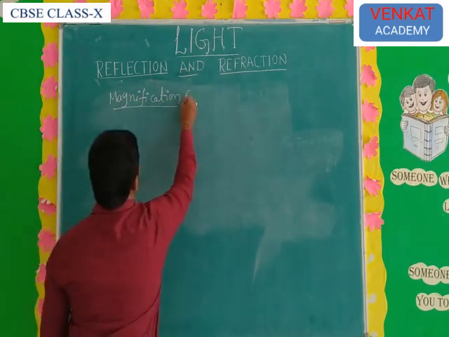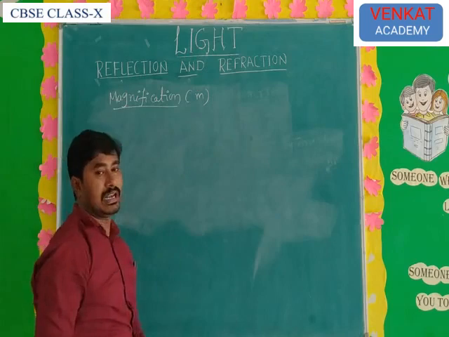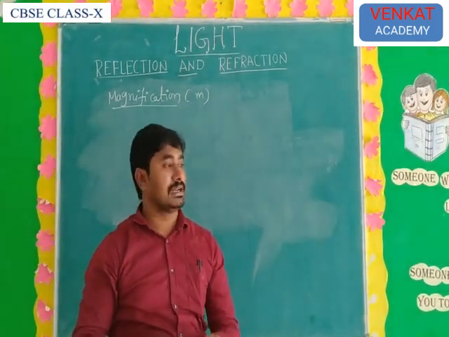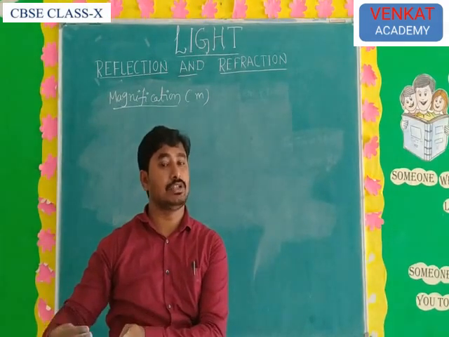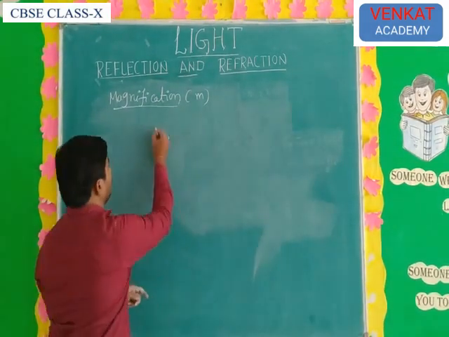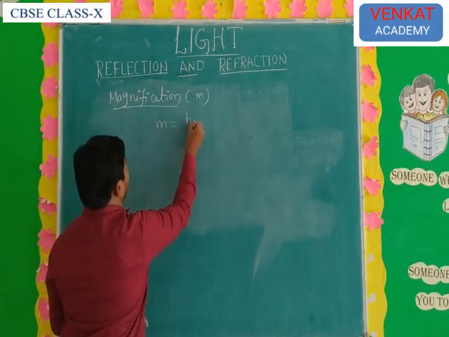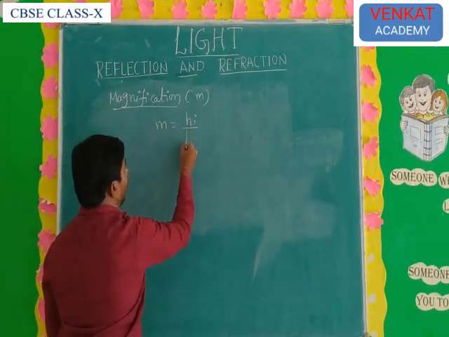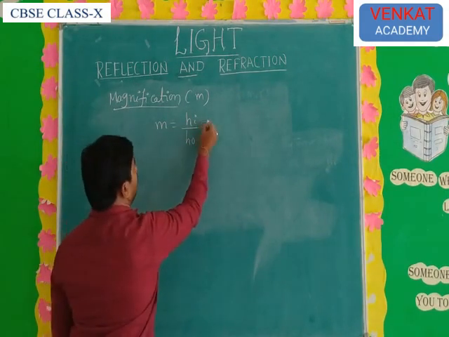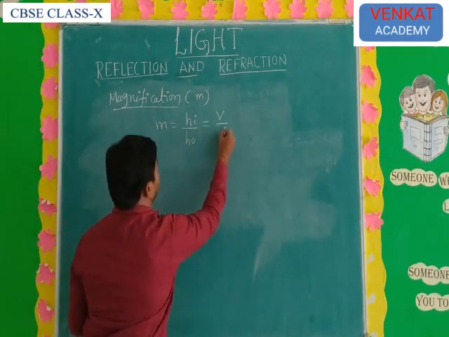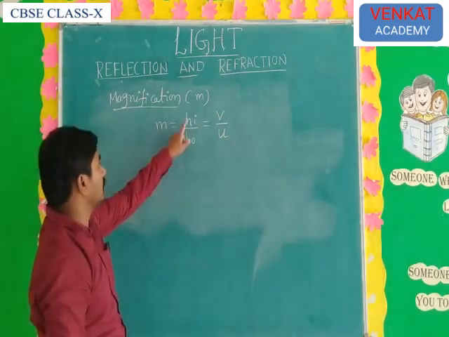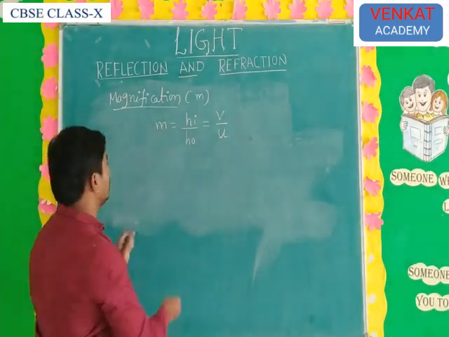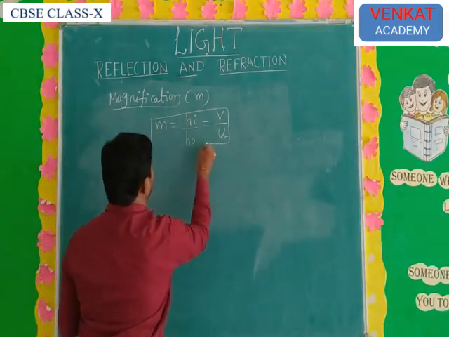Magnification is denoted by the letter M. Magnification means the ratio of the height of the image to the height of the object, which is equal to the distance of the image by the distance of the object. That is, M = Hi/HO = V/U. That is nothing but magnification.